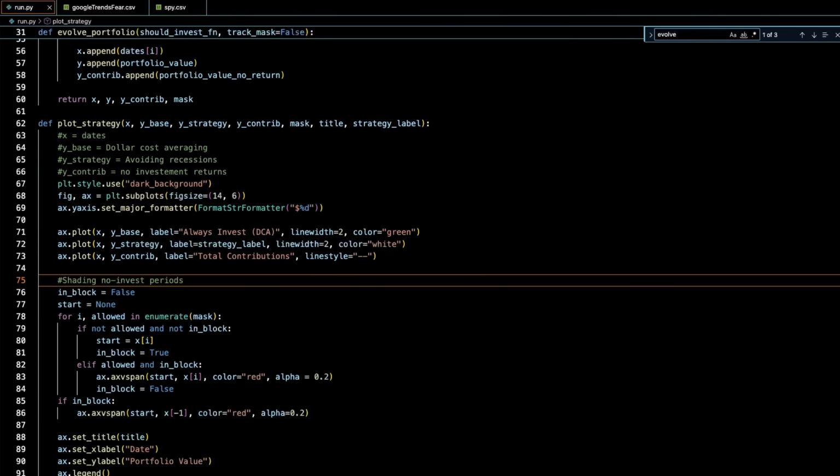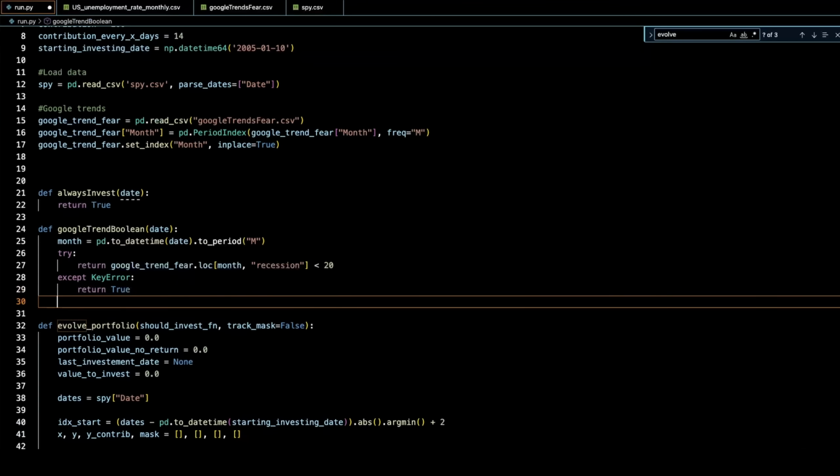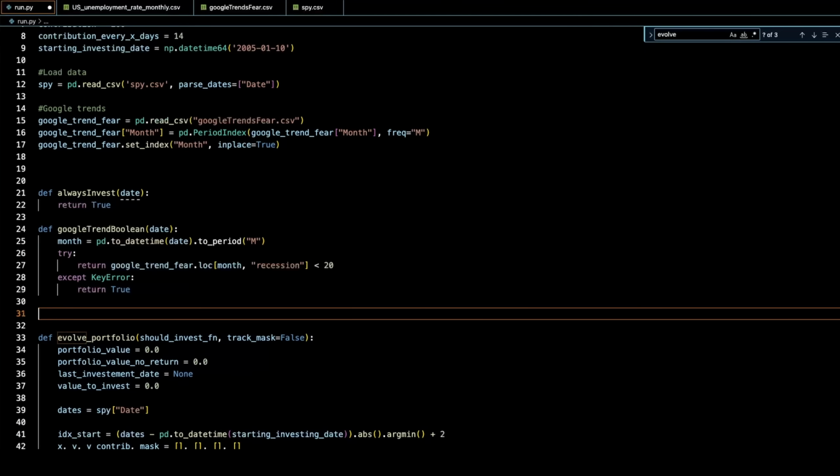So we can use this indicator and then backtest our entire portfolio to see if potentially using this indicator of a recession could actually avoid us losing a lot of money, or maybe dollar cost averaging is still just the way to go, to just turn your brain off and keep putting money into the market. So let's get to work in coding this up. So I have here the US unemployment rate on a monthly basis going back to 2000, and then we'll create another function that will give us a true or false statement on whether or not we should invest based on this data, and we'll evaluate it based on Sam's rule.